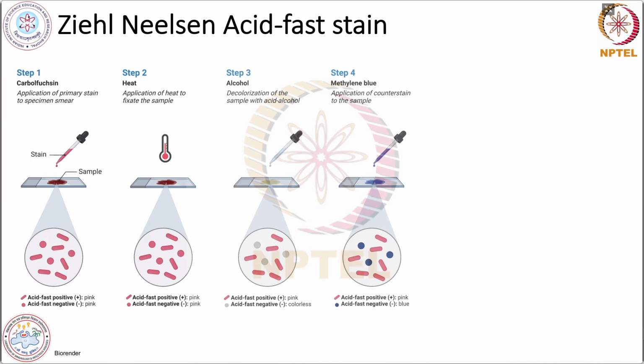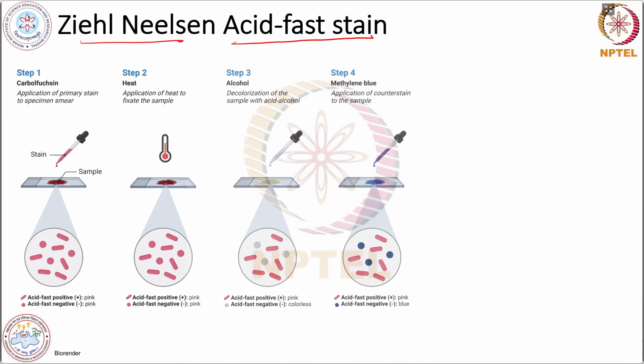And there is a stain known as the acid fast stain. In the initial slides, there was this acid fast bacteria. So for checking that, there is an acid fast stain, and it was given by Ziehl and Neelsen. That's why it is also called the Ziehl-Neelsen acid fast stain.